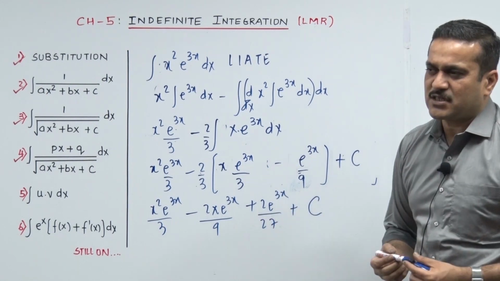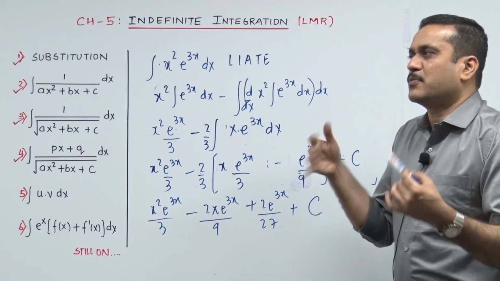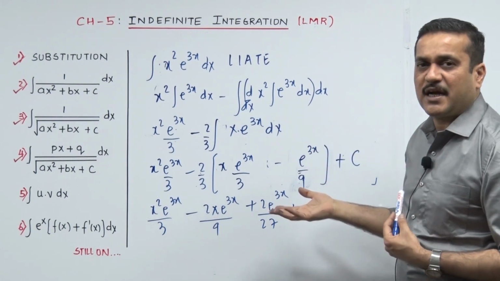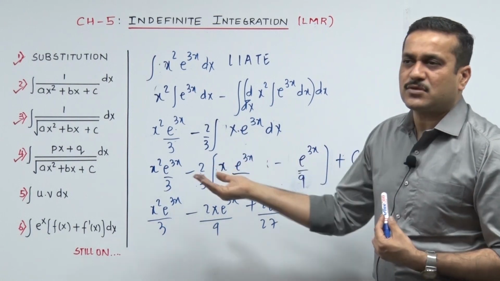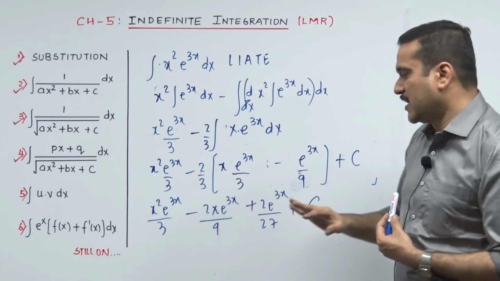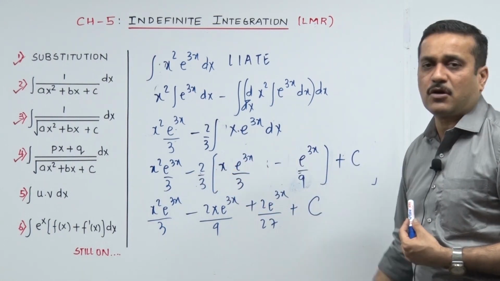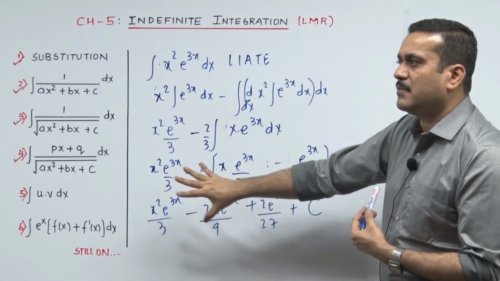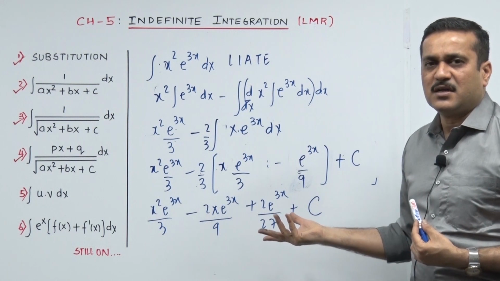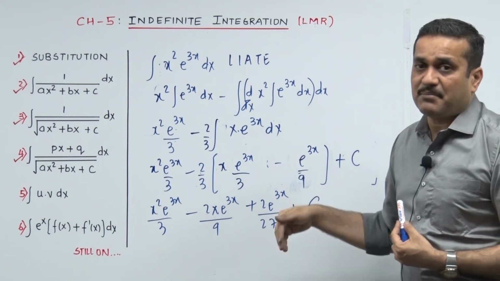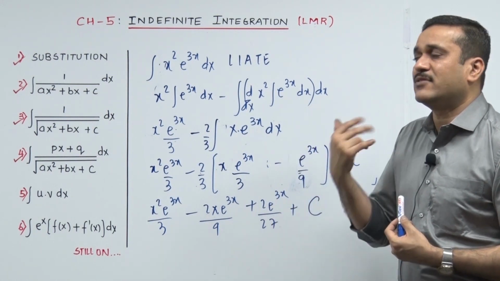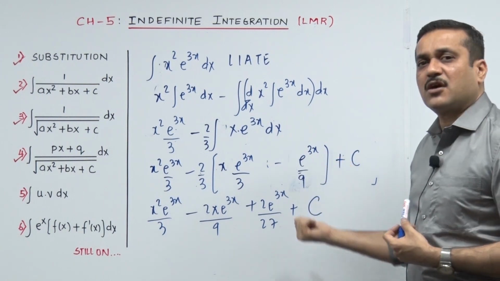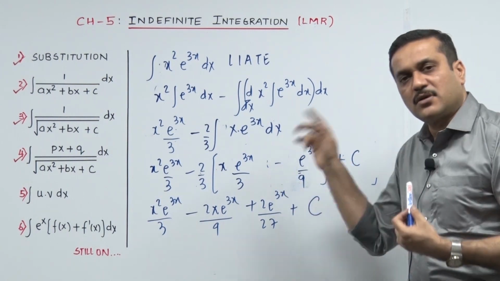And then my suggestion, if थोड़ा सा आपको ऐसा फील होता है नहीं यार इतना सिंपल था, I didn't do it. So just take e raised to 3x common, nothing more. In fact, if you keep that answer that way, you still are not going to lose any mark for that. I hope you understand e raised to 3x common लेके भी रखा तो भी it seems to be the same thing. So as such was not demanded the last step, but if at all you have that thing, इतना सब में था common लेके रखना चाहिए था तो रख दो.